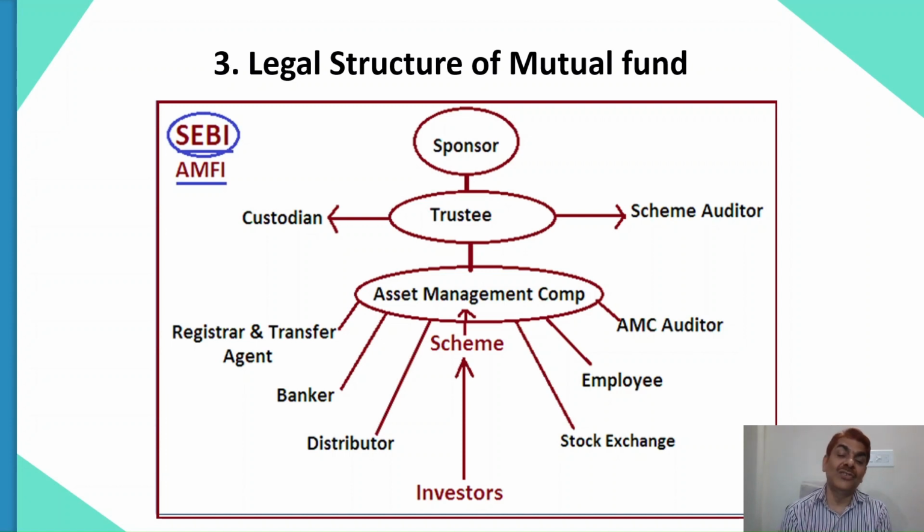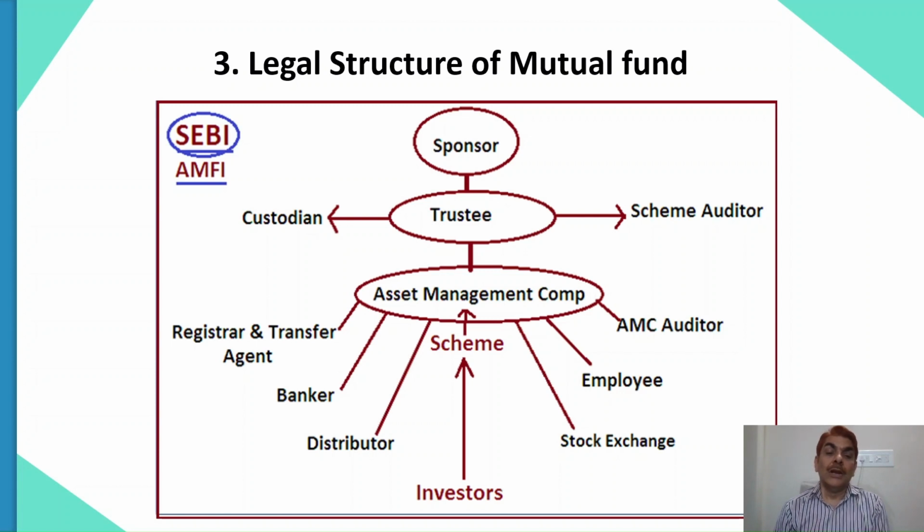Remember, people make this mistake: investors put money into the scheme of the AMC, not into the AMC. So different schemes have different performance, different NAV movement, different portfolios, different risk appetite, because investors are different and they choose different schemes, and all schemes are independent of each other. They only follow their own offer document.